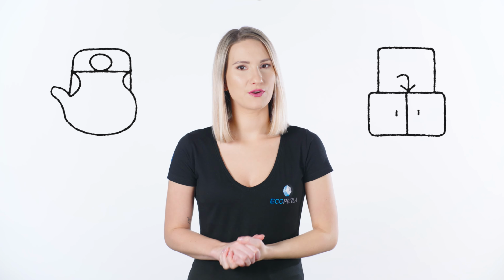Hi! There's probably white deposit at the bottom of your kettle and on faucets, commonly called limescale. Where does it come from and why should you fight it? You will find out everything in this video.